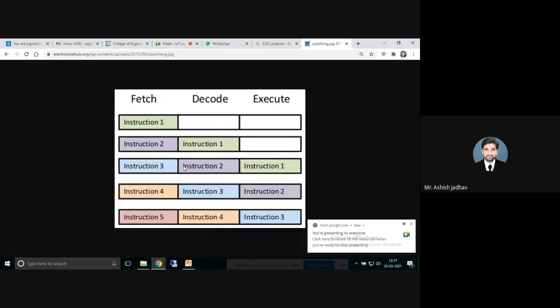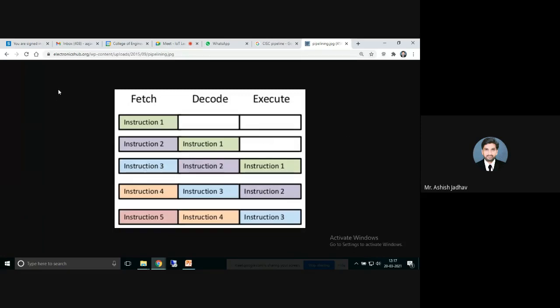So when the first instruction is fetched, after that, the first instruction goes to decoding. During that, the second instruction can be taken for fetch. When the first instruction goes for execution, your second instruction goes for decoding, and the third instruction can be taken for the fetching cycle.